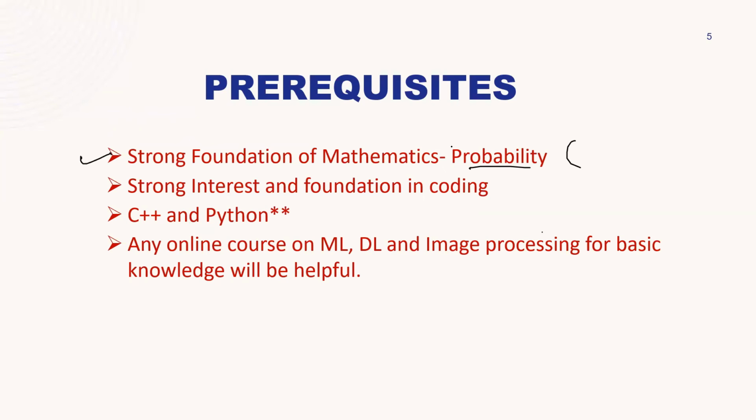And a strong interest and foundation in coding. I must star this thing. This is a 5-star thing according to me, because only if the person is really interested should you take this branch. Otherwise, there is no meaning in it. A person who is interested in software and wants to pursue a career in these areas, it is strongly recommended. So strong interest is needed, and a foundation in coding is also good. C++, Python I mentioned here. Python I double starred because it is important.